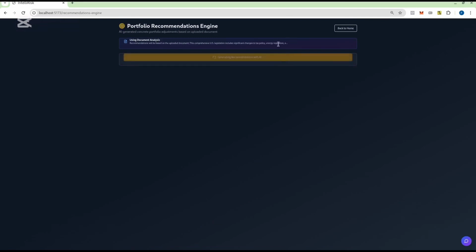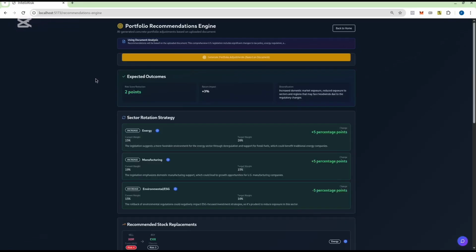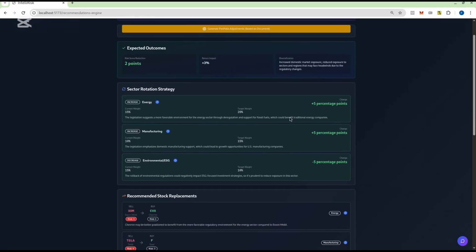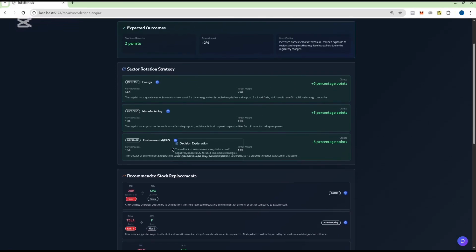So the portfolio adjustment, as you can see here, is basically based on the US legislation act that we gave previously. So here we basically get general position recommendations that we should make to hedge our position. So the goal in total, we should reduce our exposure by 2 basis points and get a 3% return on impact. It suggests us to increase our position on energy by 5 basis points, manufacturing as well, and environmental as well.